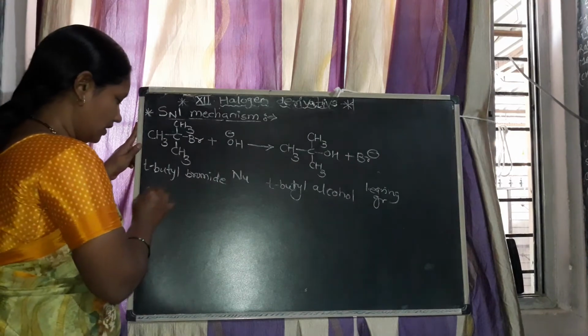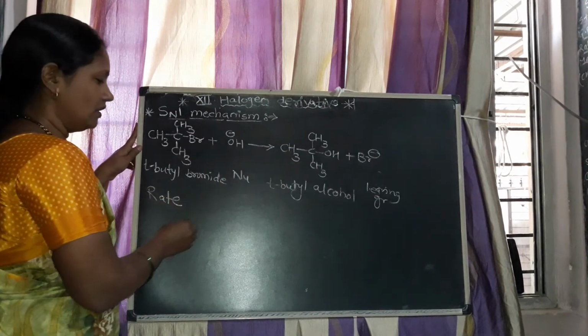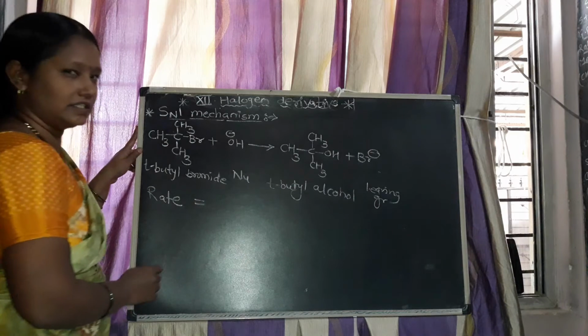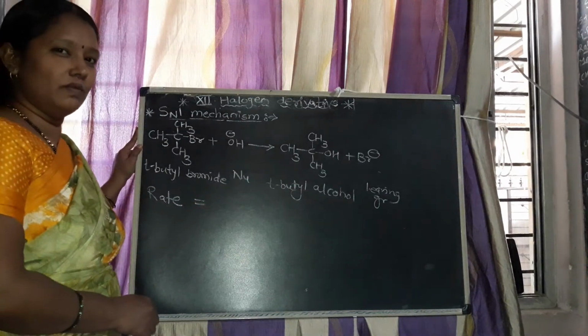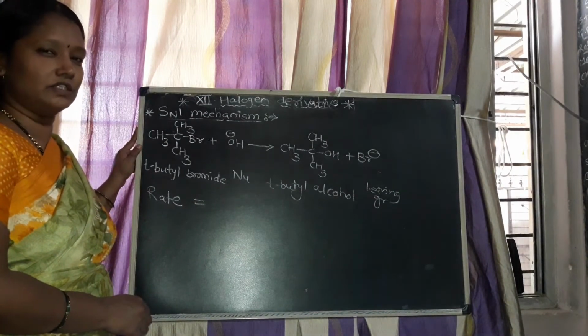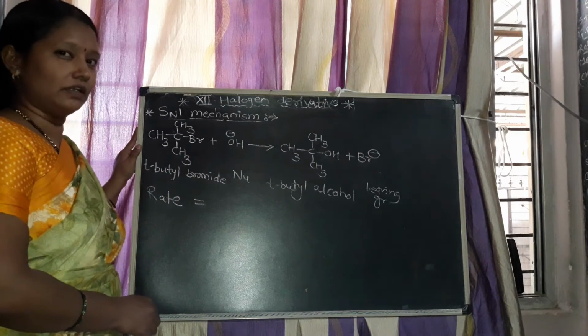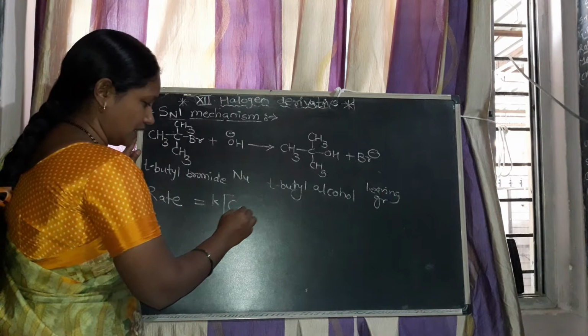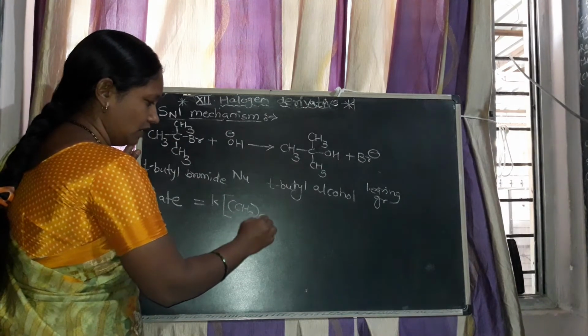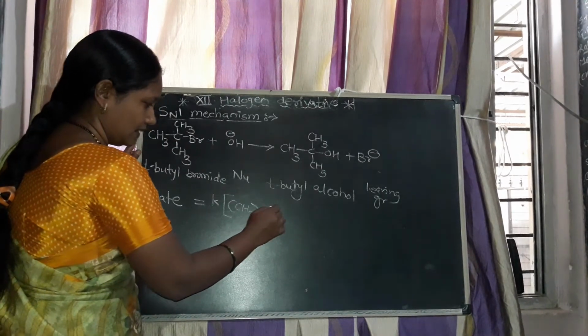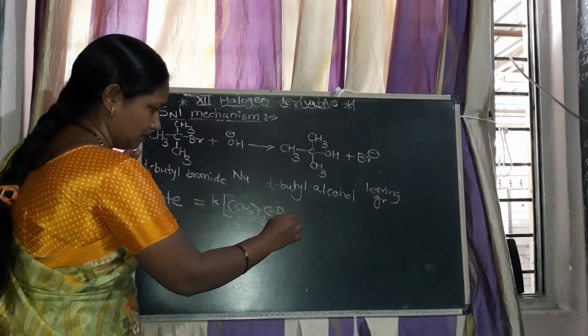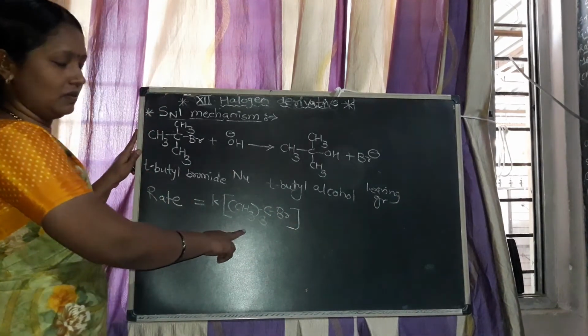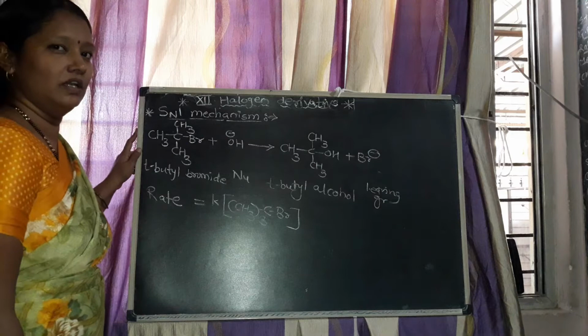Now next one, rate of this reaction. The rate of this reaction is directly proportional to only one substrate. Students, substrate means reactant. That is, it depends only upon one substrate, that is tertiary butyl bromide.